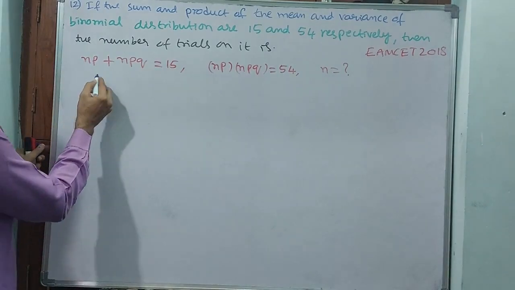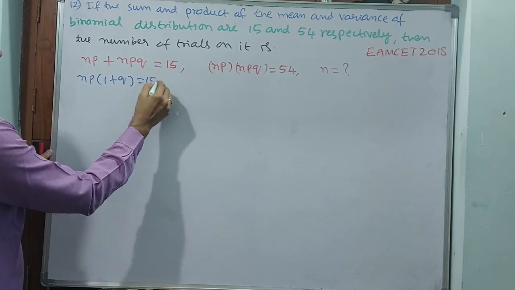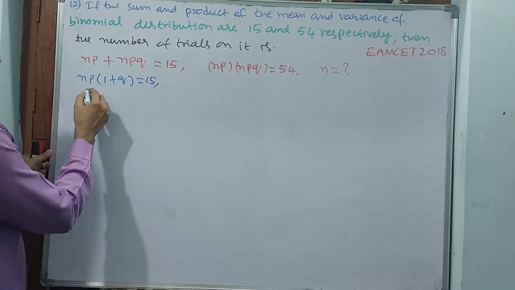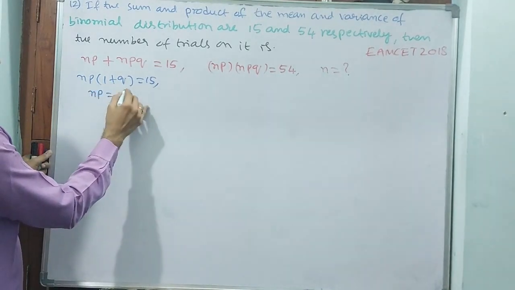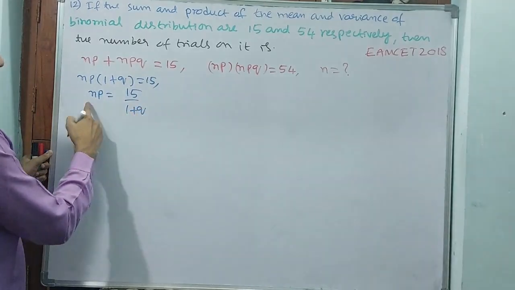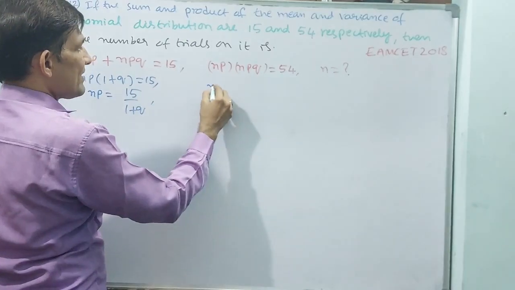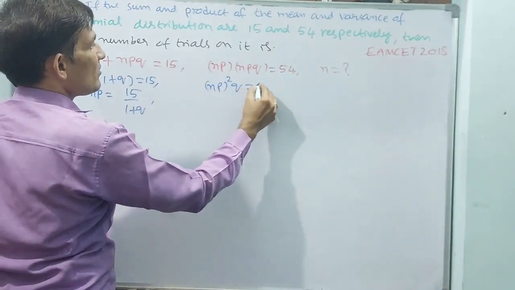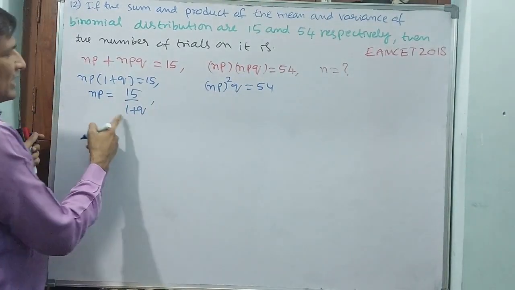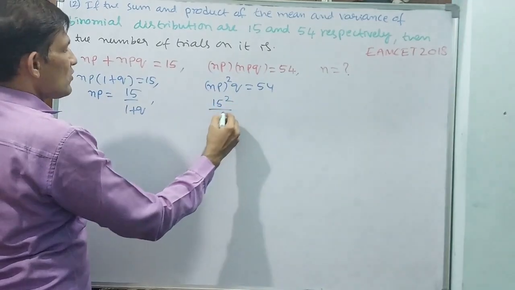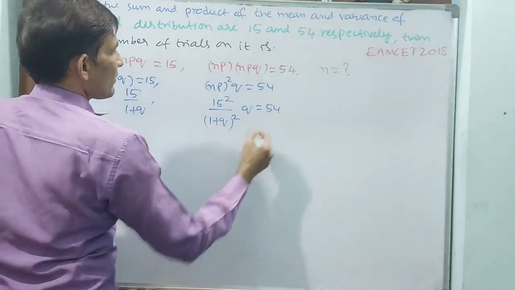Why? Because I am taking NP as common. NP into (1 plus Q) is equal to 15, or else NP is equal to 15 by (1 plus Q). See, this is going to become NP square into Q is equal to 54. Is it okay? Why? Because NP into NP is multiplication. NP square means, shall I write this? 15 square by (1 plus Q) square into Q is equal to 54.